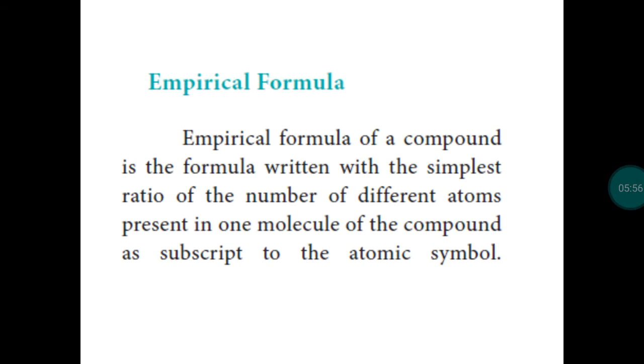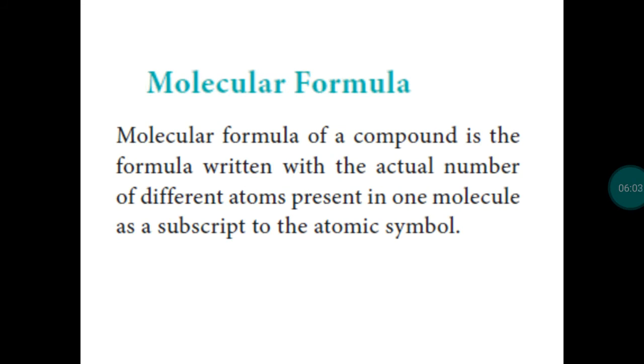So this is the way of writing empirical formula. When we study examples, you will easily understand. In the same way, molecular formula is also the formula of a molecule or compound, mentioning the exact number of atoms present in the molecule, exactly how many atoms are present in one molecule of the compound. The numbers are represented as subscripts to the atomic symbol.